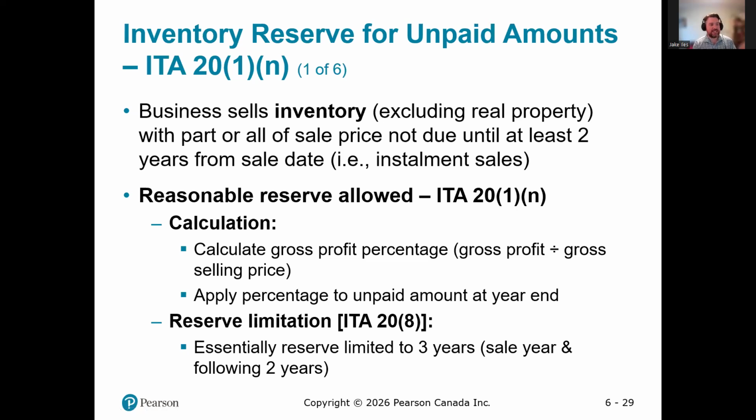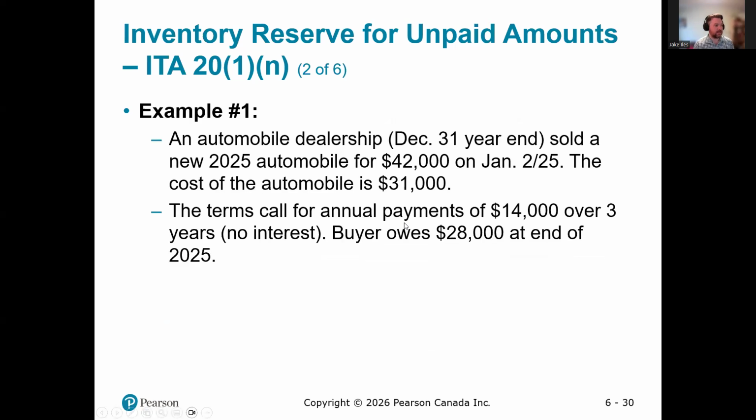So what this says, the sale of the furniture is recognized entirely in the year, but you can take a reserve for the portion of the sale, portion of the profits specifically, that have not yet been collected. By limiting the reserve to 3 years, it makes sure that the entire amount will be recognized within 4 years, specifically within three, but it's all going to be dealt with within 4 years.